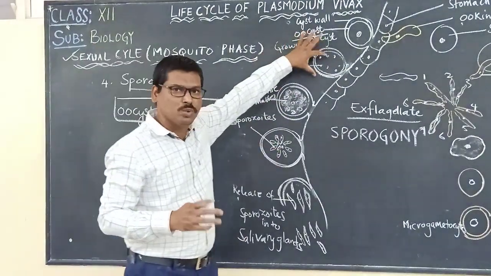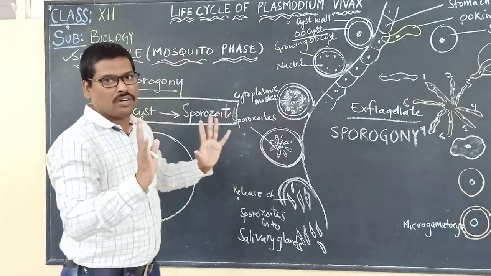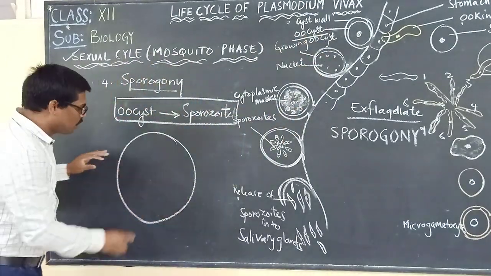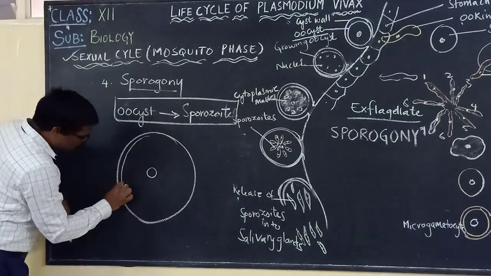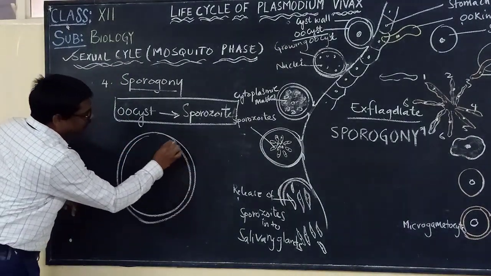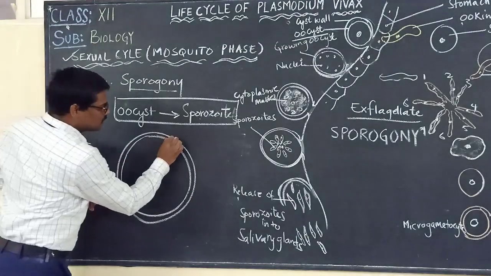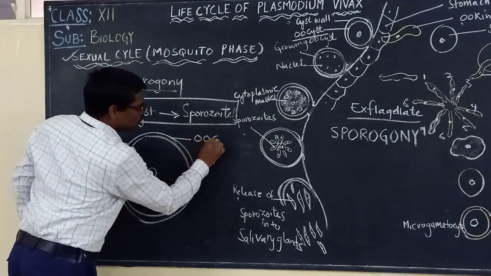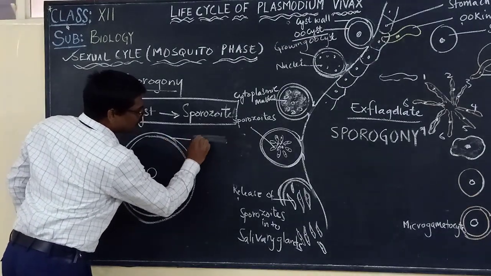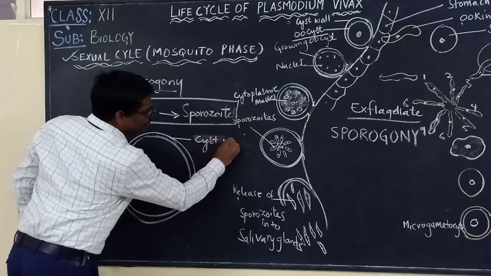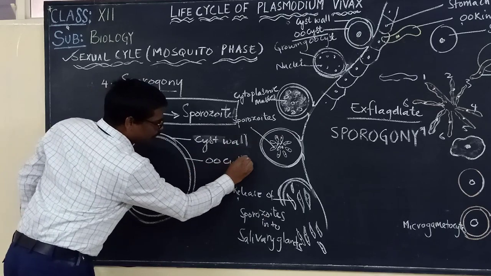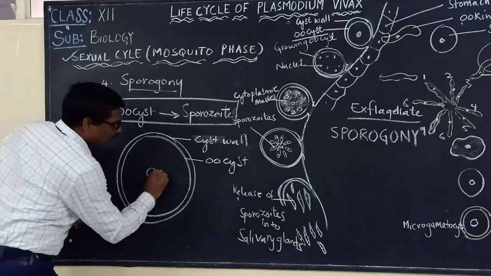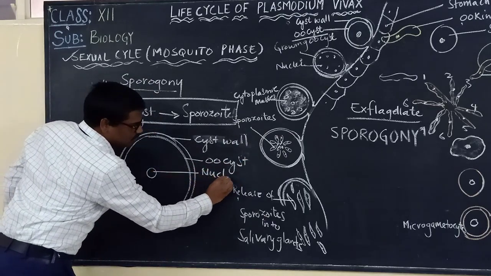We are picking up one oocyst to understand what is happening in the oocyst now. Here is the nucleus. Here is the wall, the cyst wall. And this we are calling the oocyst. It has its nucleus.